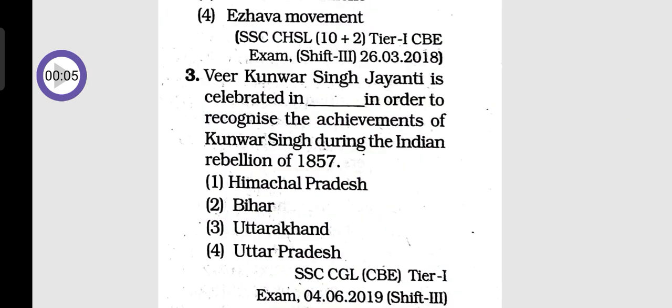Question number 3. Veer Kunwar Singh Jayanti is celebrated in dash in order to recognize the achievements of Kunwar Singh during the Indian Rebellion of 1857. Option 1 Himachal Pradesh, option 2 Bihar, option 3 Uttarakhand, option 4 Uttar Pradesh. So the answer is option 2, Bihar.